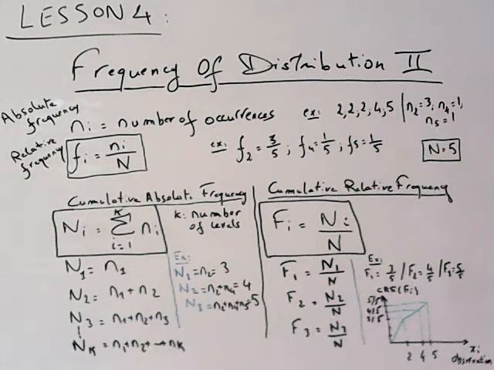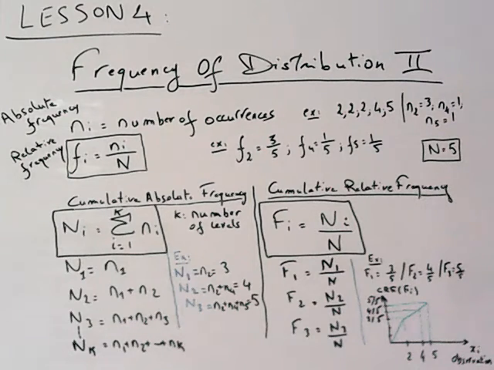And with those values, we can draw our graph. Here we'll take the horizontal axis, or the x-axis, which corresponds to the groups of observations. So these are different groups of observations. In our example, we have the group of 2, the group of 4, and the group of 5.